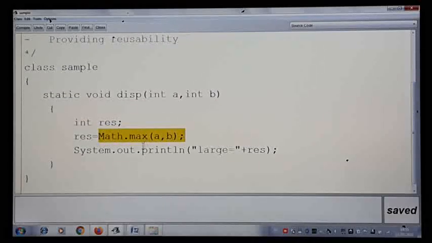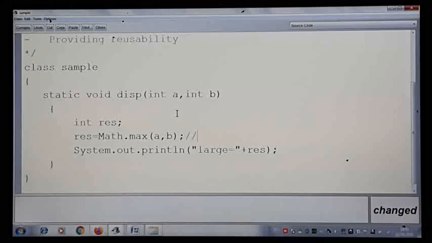Math.max is a built-in function. This is already there in Java. We are just the user of this method. The display method is nothing but us calling this max method. So display is a user defined function.